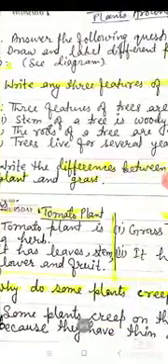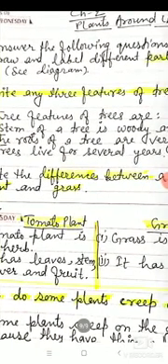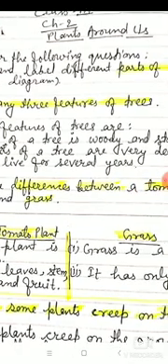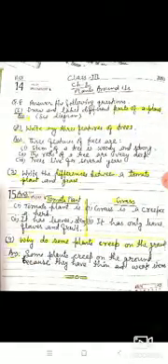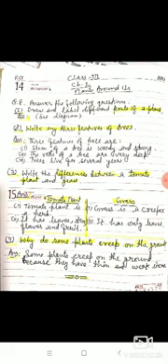And trees live for several years. SEVERAL, several, YEARS, years. Okay, so this is the answer of question 2, 3 features of the tree. Now I am going to question number 3.